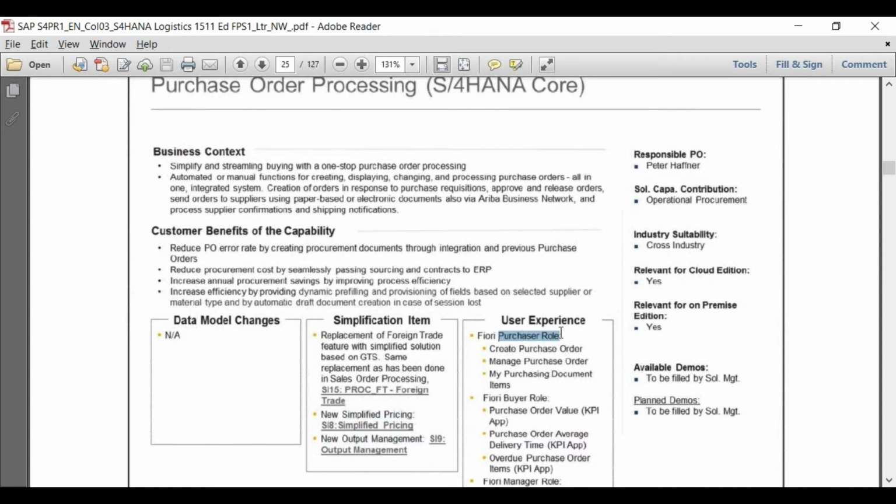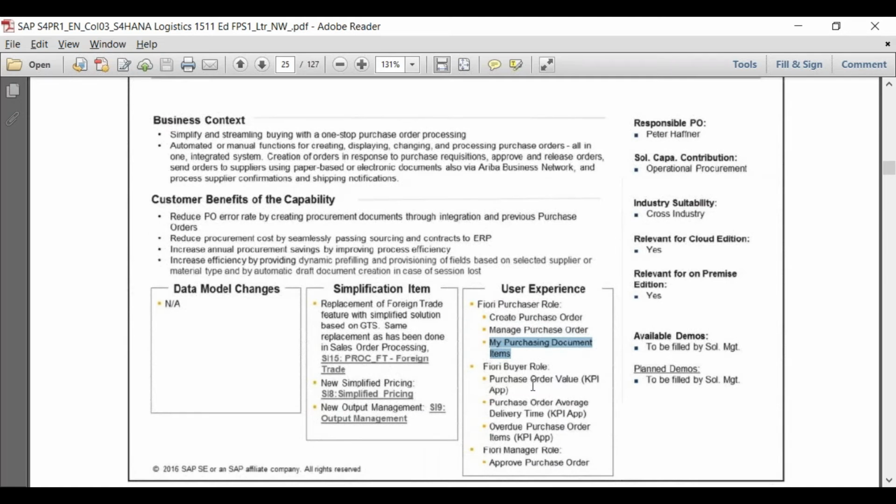So Fiori purchase role. This is create purchase order, which we have seen. Manage purchase order also we have seen. This one was not working. Purchase order value is like a fact sheet, which gives you the KPI. This is the KPI app, which normally you run as these types of transactions in BI tools. But now there are some Fiori apps available on your Fiori screen itself. You don't need to go to BI because now reporting has become very simple.